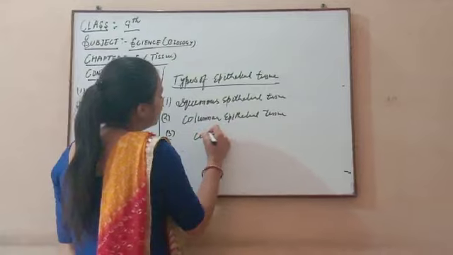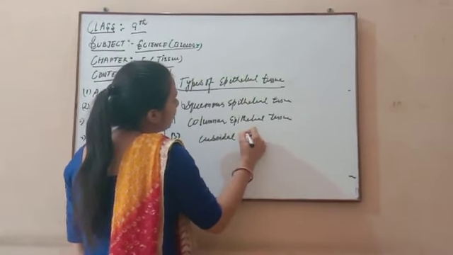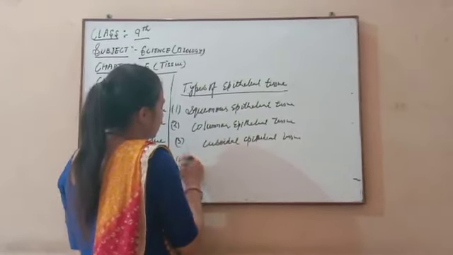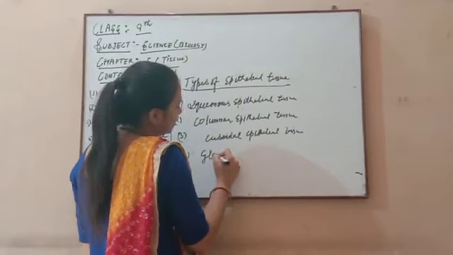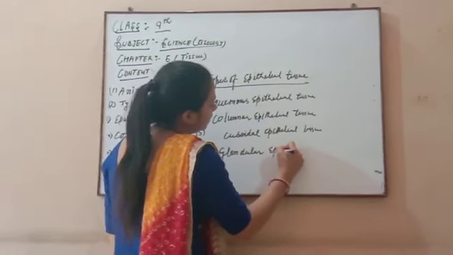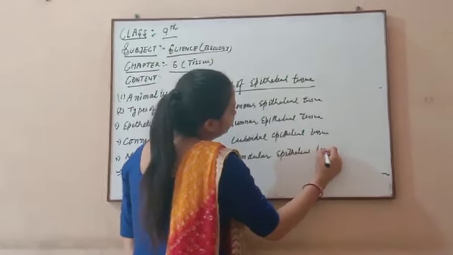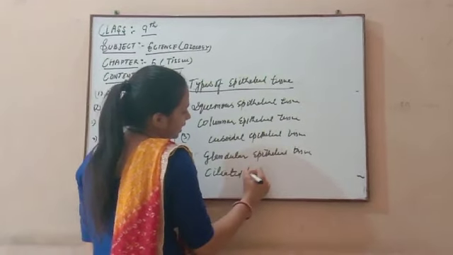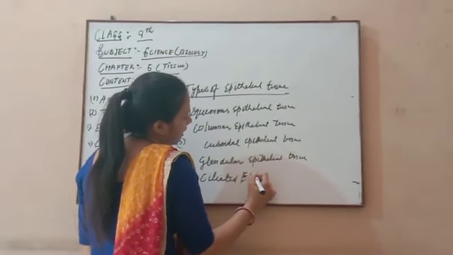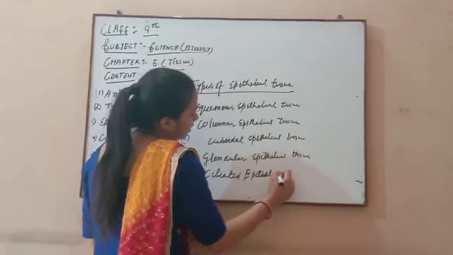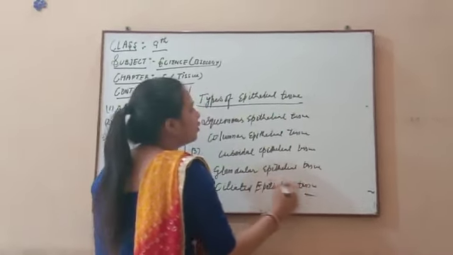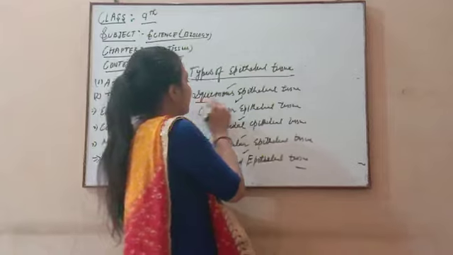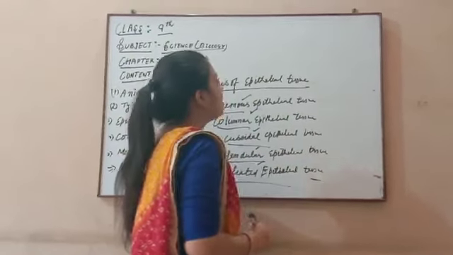Third one is cuboidal epithelial tissue. Fourth one is glandular epithelial tissue. And the fifth is ciliated epithelial tissue. So these are the five main types on the basis of the function done by them and on the basis of shape. Now one by one we discuss all the types of epithelial tissue.